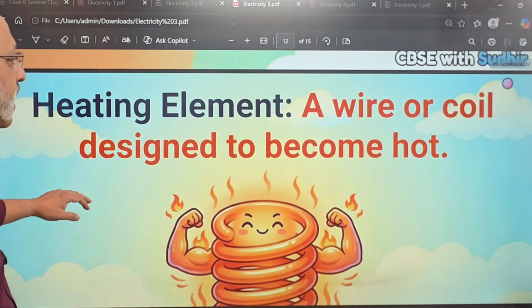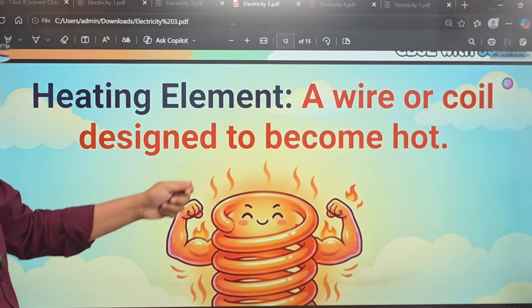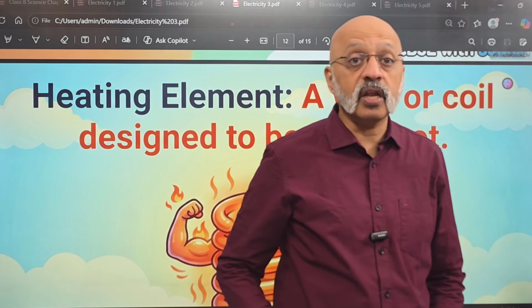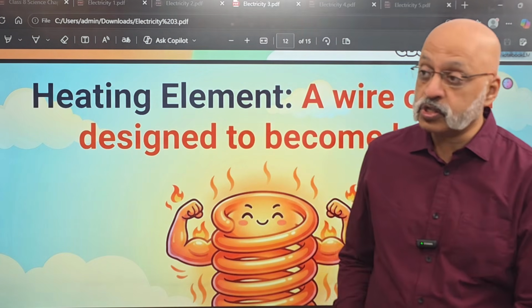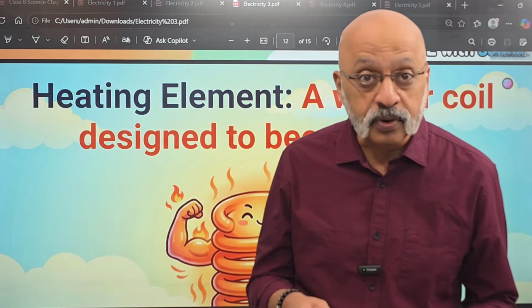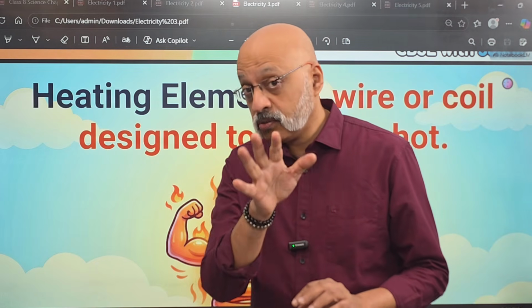Then the heating element. Now the heating element, let's talk about a wire or coil designed to become hot. Now, if you see an immersion rod, I don't know if you have ever used an immersion rod, ask your parents, they would have used it, or ask your grandparents, right? I don't have it at home here. My daughter, when her solar geyser was not working at her hostel, had temporarily bought an electrical geyser, which is an immersion rod, which is never a very safe kind of thing, because if you touch the water through which current is passing, you can get an electric shock. So not advisable at all.